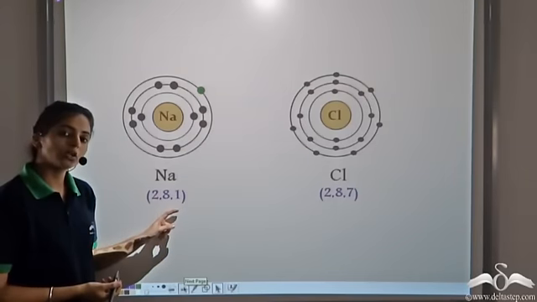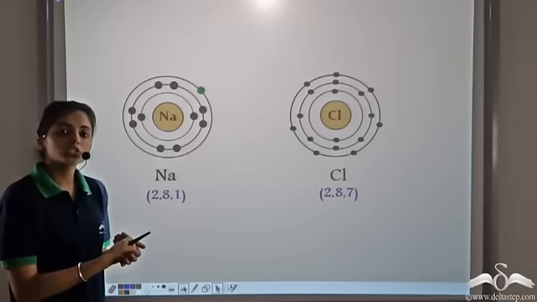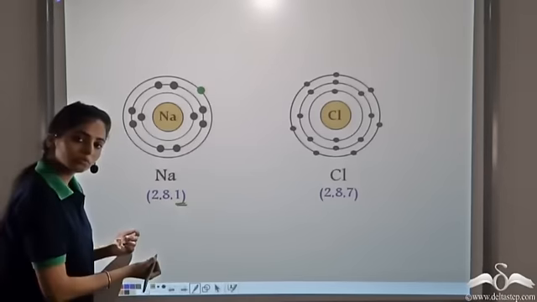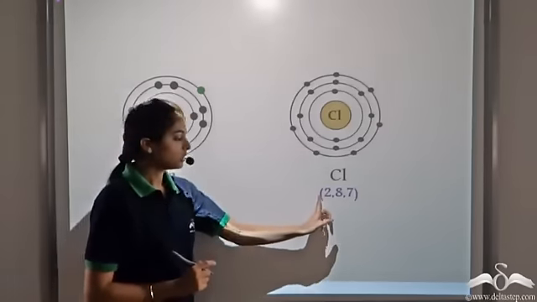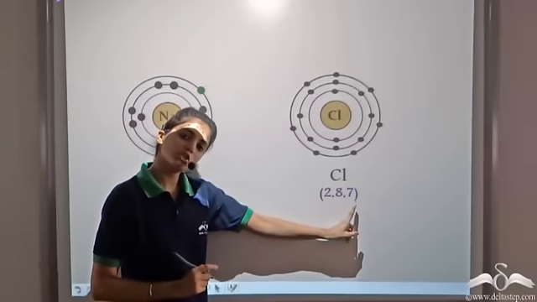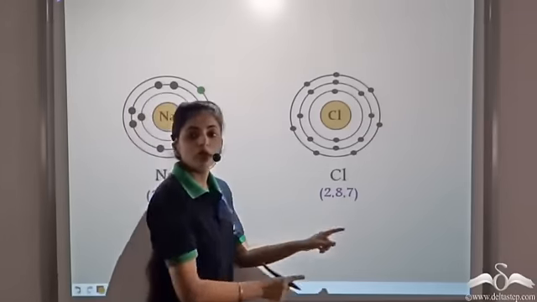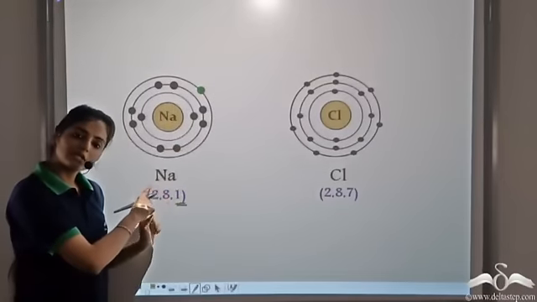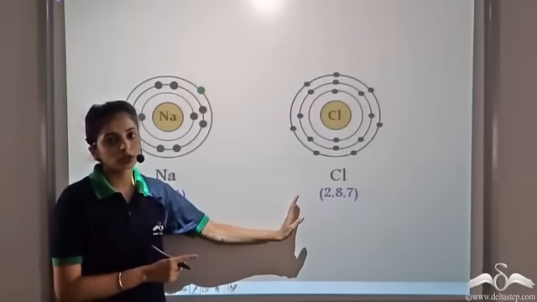Sodium has 11 electrons. That is, it has the electronic configuration 2,8,1. In order to have the configuration close to the nearest noble gas, it needs to get rid of one extra electron. Only then will it satisfy the octet rule. And chlorine has 2,8,7. This is the electronic configuration of chlorine. In order to have the stable electronic configuration, it needs one more electron in its valence shell. So now, sodium has one extra electron. Chlorine has one electron short of the stable electronic configuration.